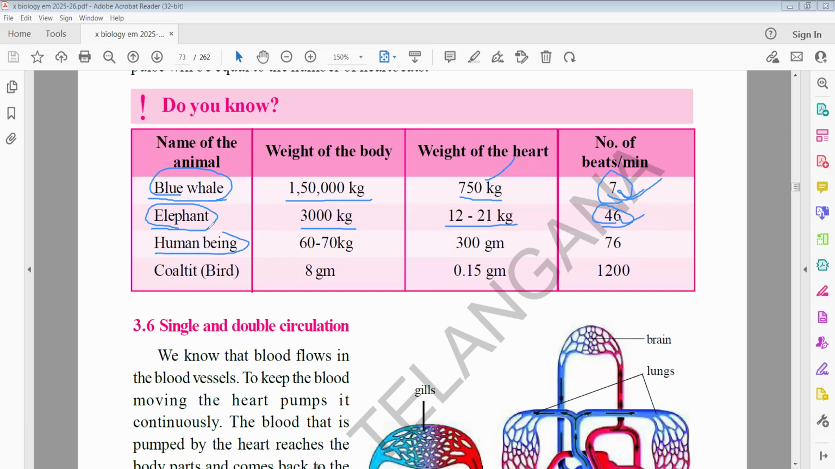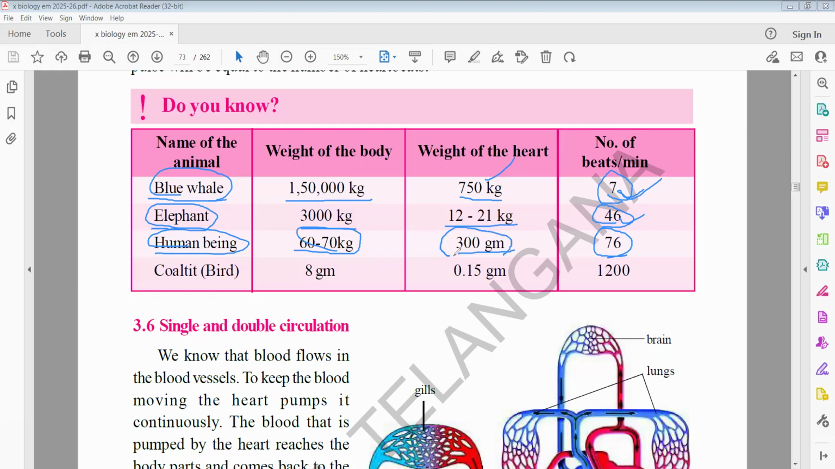Human being, nearly 60 to 70 kgs weight, heart weight only 300 grams. Heartbeat per minute 76. Here you can compare what is happening. The more the weight of the heart, the less the heartbeat. The lower the weight of the heart, the more the rate of heartbeat.